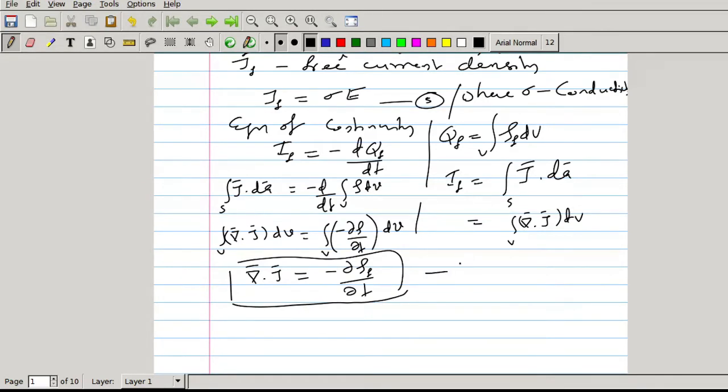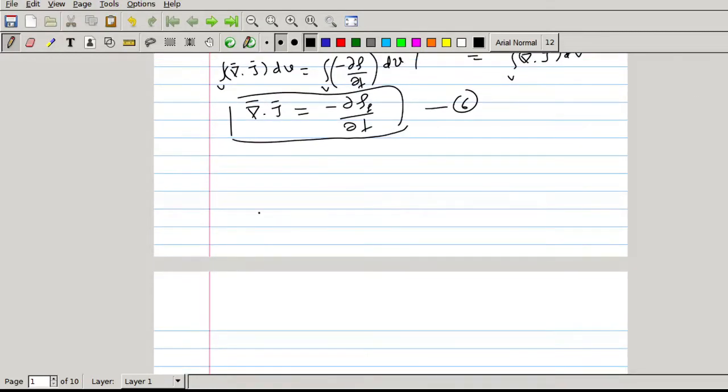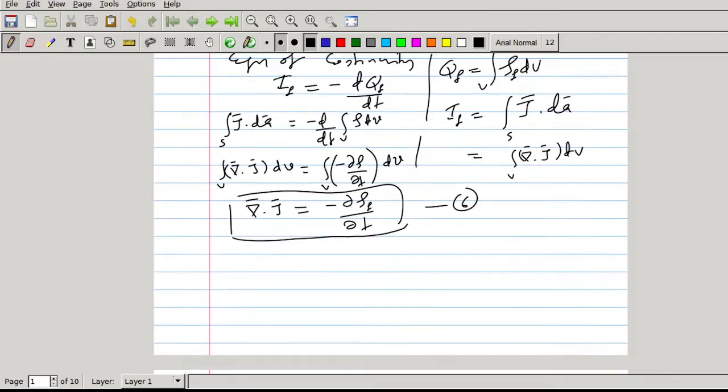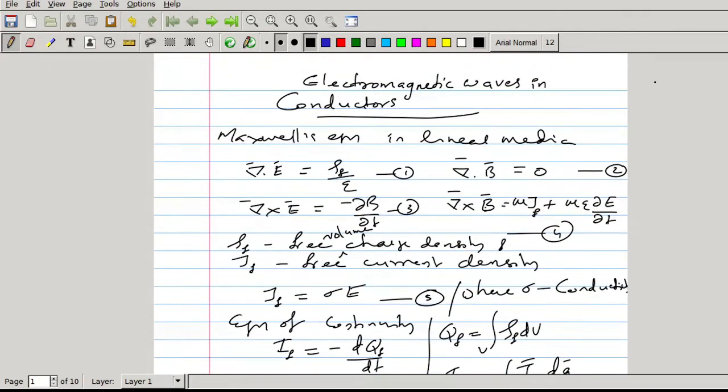Equation 6 represents the equation of continuity. From the continuity equation, we can find the relation connecting j and rho. Now we will find the expression for free charge density rho f. For that, I will be taking from Maxwell's equation 1, del dot E is rho f by epsilon 0.